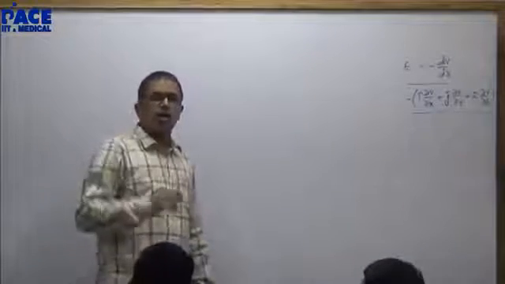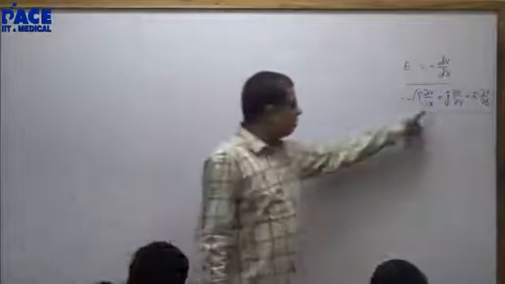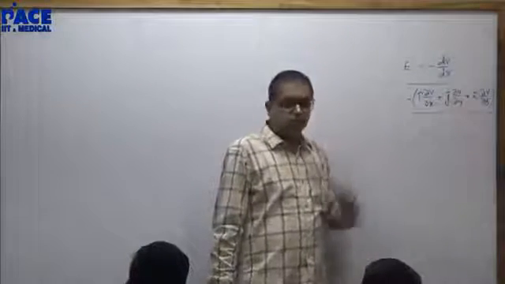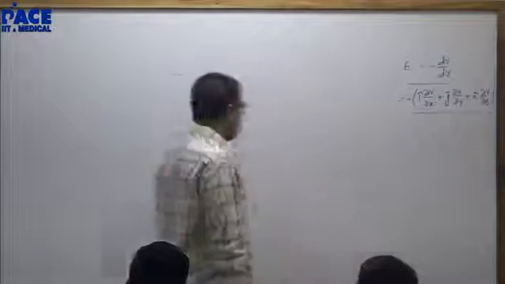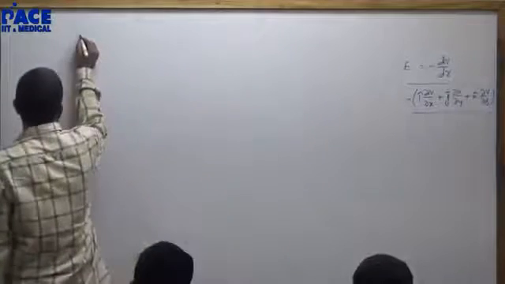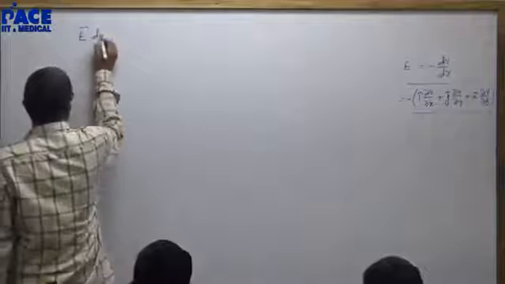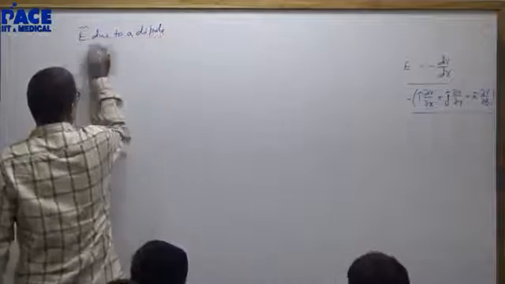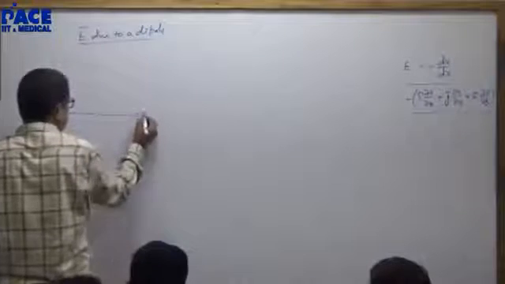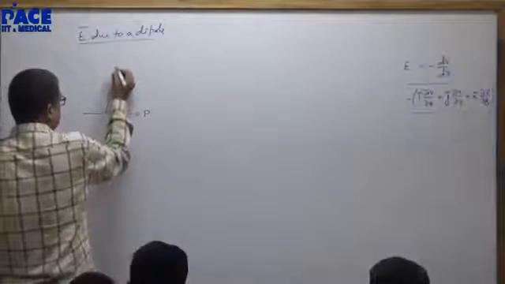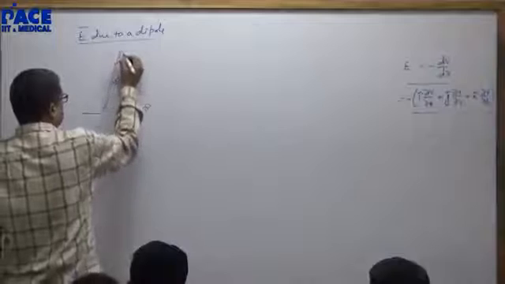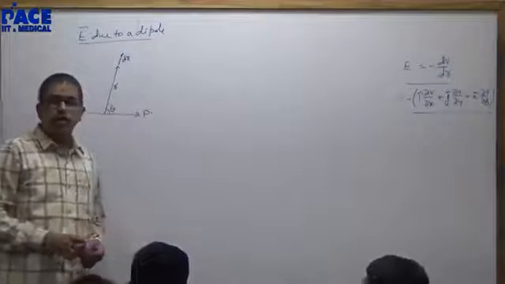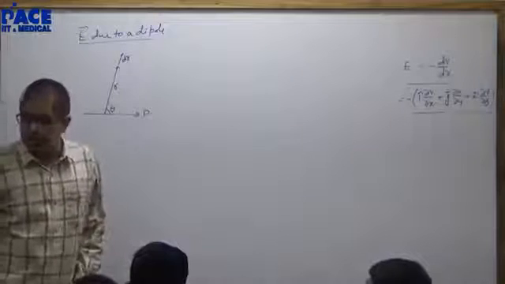What does partial differentiation mean? When I am differentiating with respect to x, I will keep y and z constant. Suppose you are converting it into polar coordinates to find out the field due to a dipole. Now I have two variables, r and theta.